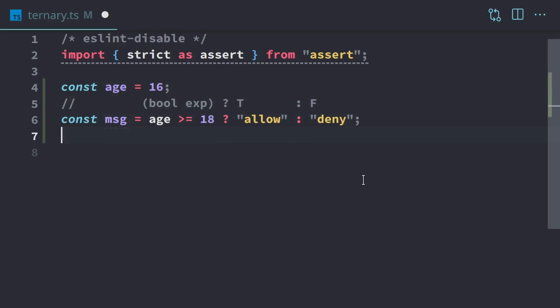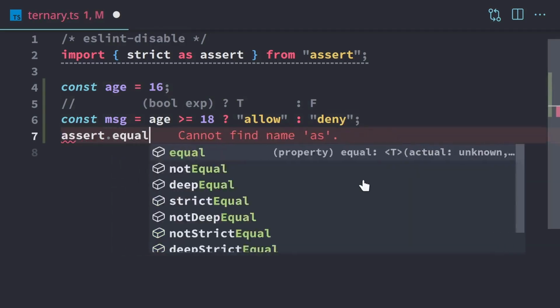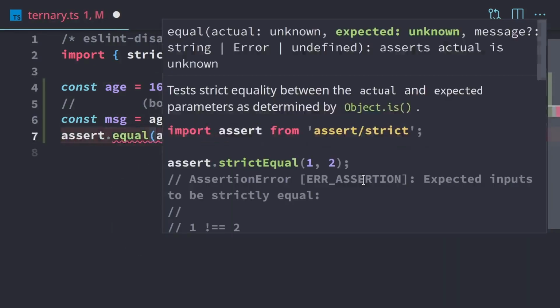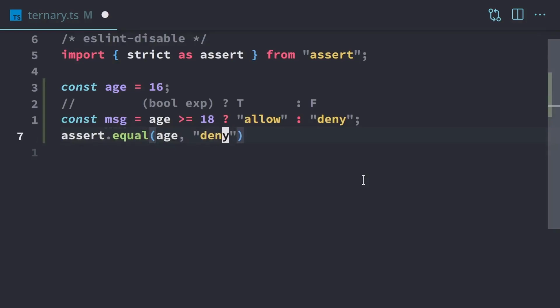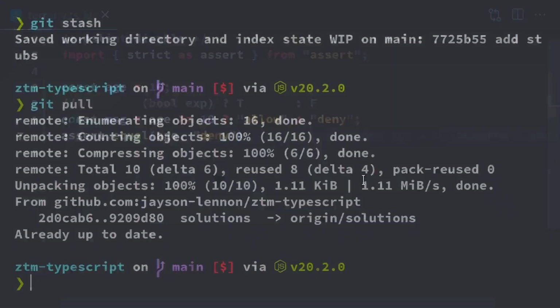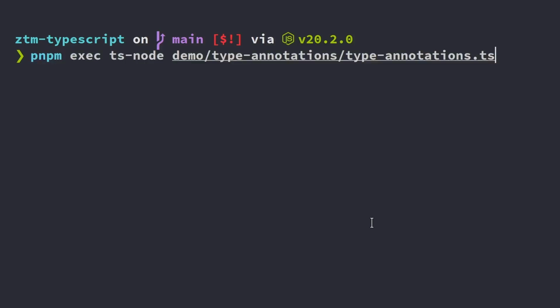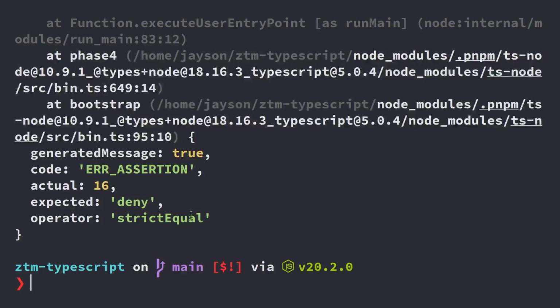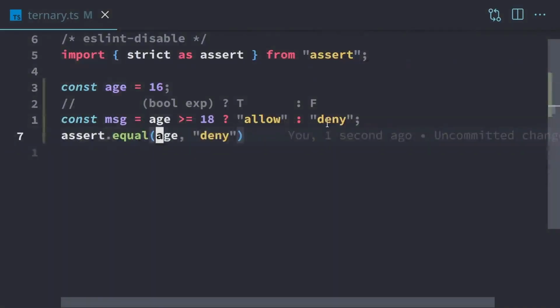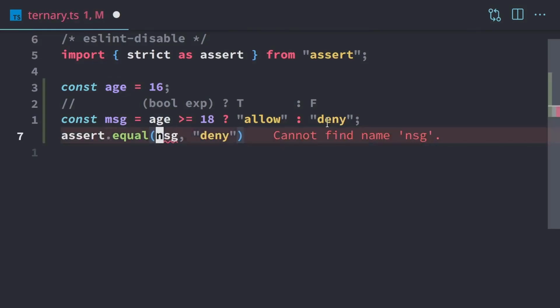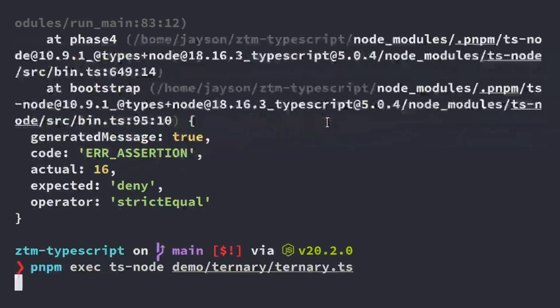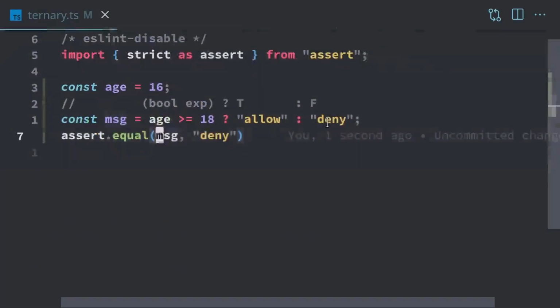Let's just add an assertion. That way we make sure we have the correct data. So we'll do assert.equal age, and this is going to be deny because we changed the age to 16. I want to run this really quick. We'll execute this, and this will be the ternary exercise, ternary. And so we do get an error. So this should be deny, actual is 16. Oh, this should be message, not age. There we go. Run it again. All right, so that checks out.